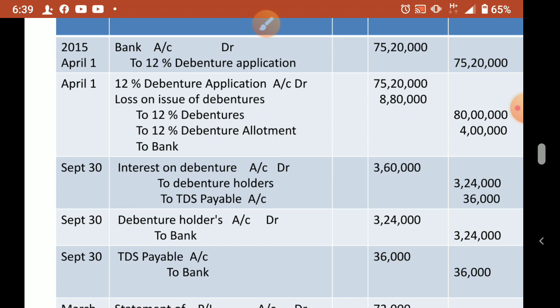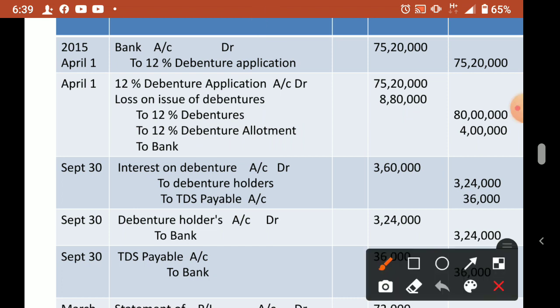That is 8,000 into 1,000. So what is the total debenture value? 80 lakhs. What is the interest it carries? And one more correction you do. This is not 12%, it is 9%. When we copy paste, the same thing is coming. 9%, that is by mistake. So here 9% is the interest rate. The debenture carries 9% interest.